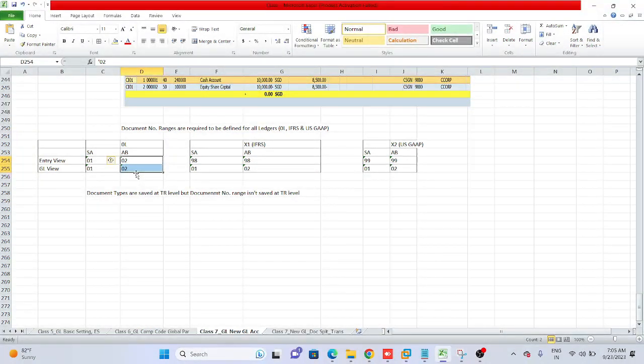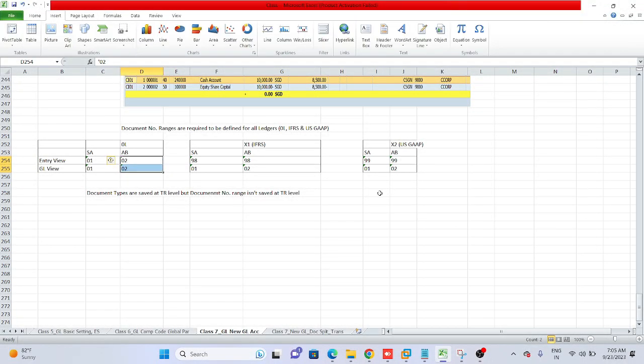This general ledger view will flow from 0L to IFRS.